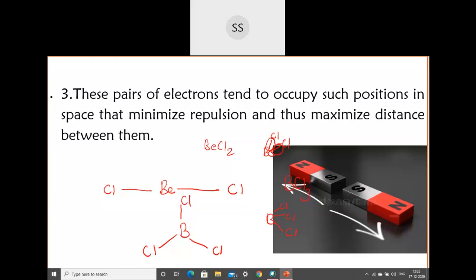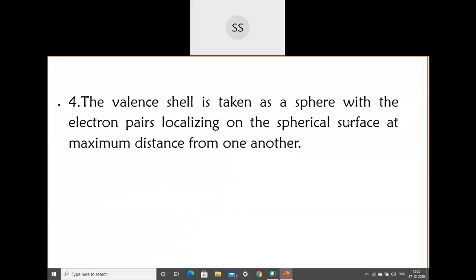If you get two like poles together, two like poles don't like each other. So what you have to do is, when the like poles are together, you should arrange them in such a way that there is maximum distance, because two of the things cannot be put in one region when they don't like each other.